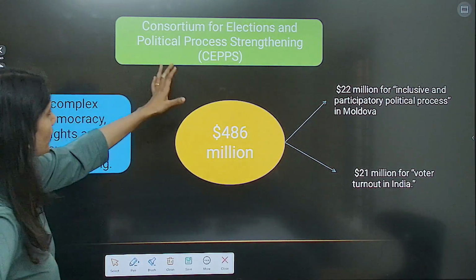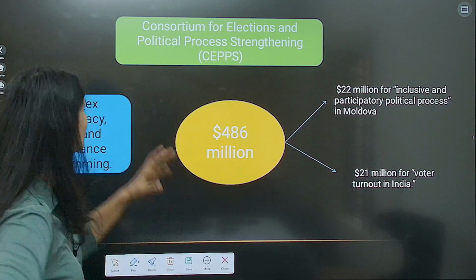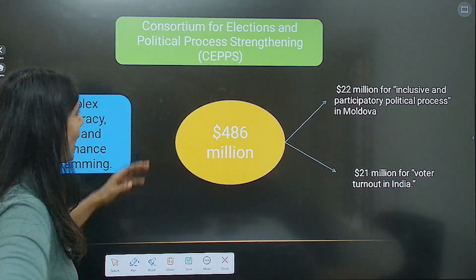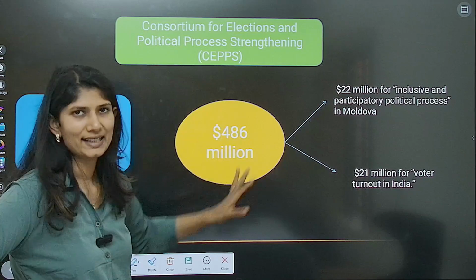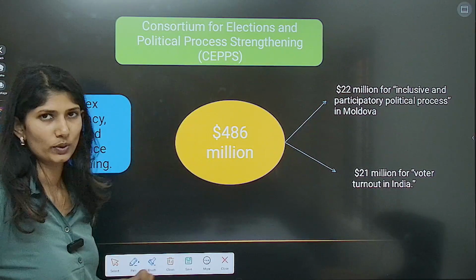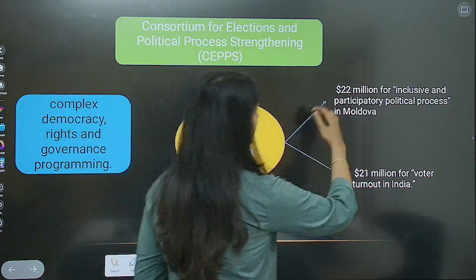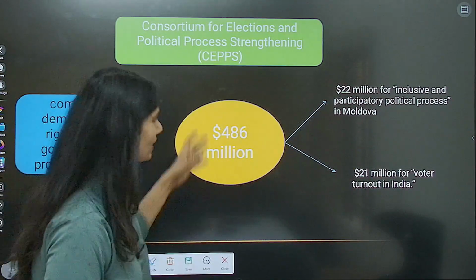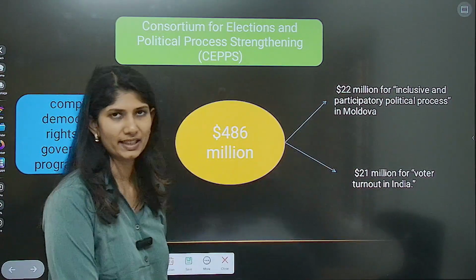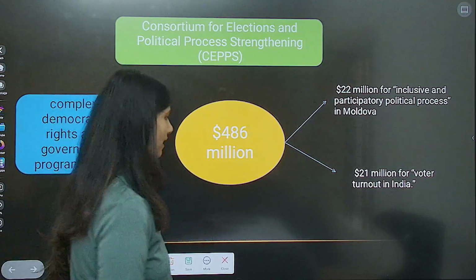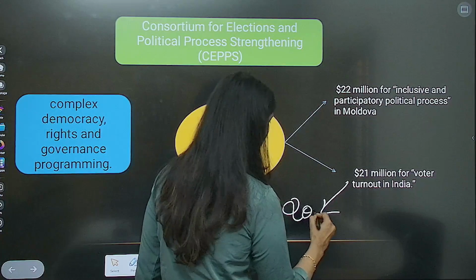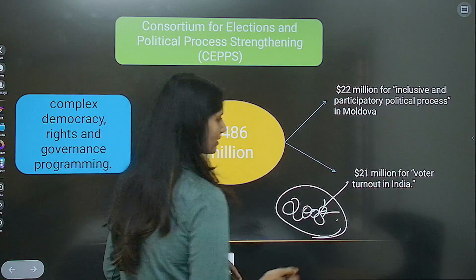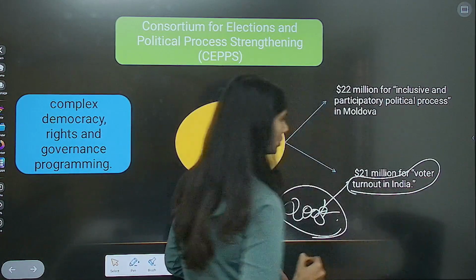Now, according to CEPPS under USAID, which stands for Consortium for Elections and Political Process Strengthening, 486 million was set aside, under which 22 million was to go for an inclusive and participatory political process in Moldova, and another 21 million for voter turnout in India. But again, as we said, the very last time India received aid was in 2008 only. After that, there is no reference for India. So this voter turnout in India actually means Bangladesh.